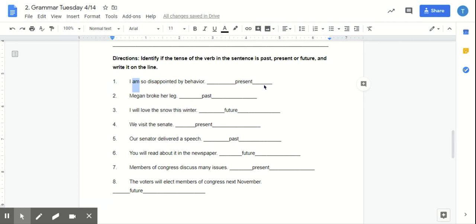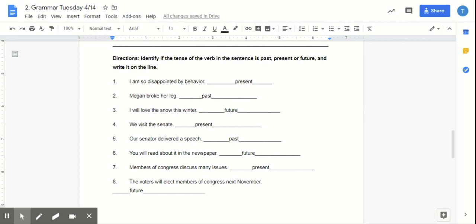Okay. Number two, Meg broke her leg. What is the verb in this sentence? Broke. This is past tense because it's not saying break, okay? So broke is the past tense version of the verb break. Number three, what is the verb? Love. So this will love is the verb phrase, which is what we were talking about with all future tenses. Like it needs to incorporate that so you can understand that it's in the future tense.